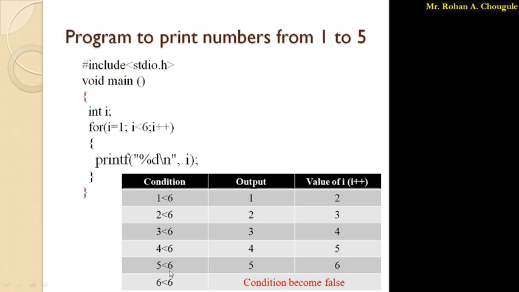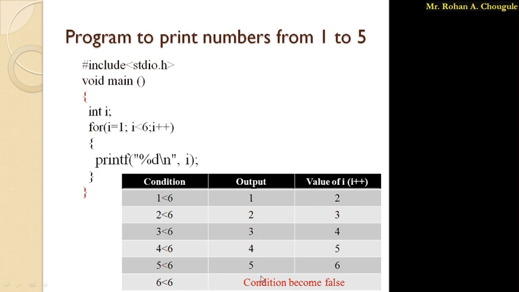in this case the condition becomes 6 less than 6. Whether 6 is less than 6? No, 6 is not less than 6. So the condition becomes false. Once the condition becomes false, your control will come outside the for loop. After the for loop, I have written nothing, so it will not execute anything, and it will simply terminate the program. So after terminating the program, we get the output 1, 2, 3, 4 and 5.